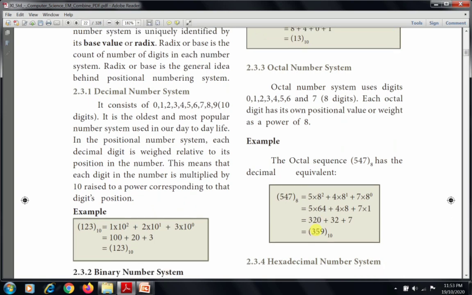Next one is octal number system. Octal number system uses digits 0 to 7. That means totally 8 digits. Each octal digit has its own positional value and weight as power of 8. So in decimal we put 10 to the power of something; in octal, the base value is 8, so we use the power of 8 method.